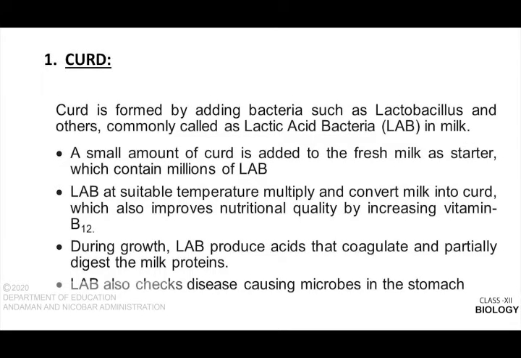This LAB, or lactic acid bacteria, at a suitable temperature, multiplies and converts milk into curd, which also improves nutritional quality by increasing vitamin B12. During growth, LAB produces acid that coagulates and partially digests the milk proteins. Lactic acid bacteria also check the microbes which cause diseases in the stomach.